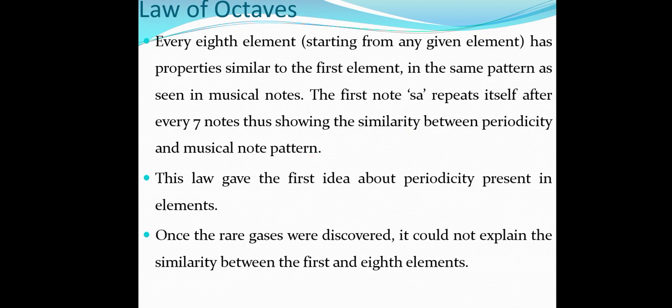Law of octaves. Every eighth element starting from any given element has properties similar to the first element, in the same pattern as seen in musical notes. The first note sa repeats itself after every 7 notes, thus showing the similarity between periodicity and musical note pattern. This law gave the first idea about periodicity present in elements. Once the noble gases were discovered, it could not explain the similarity between the first and eighth elements.